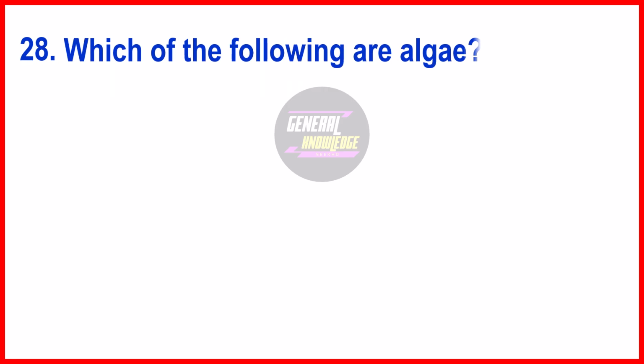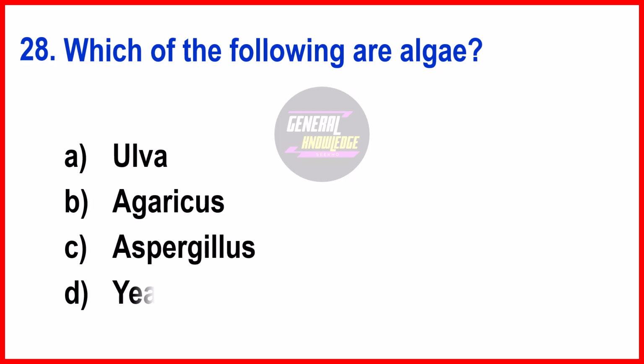Which of the following are algae? The right answer is option A, ulva. This is the genus of green algae commonly known as sea lettuce.